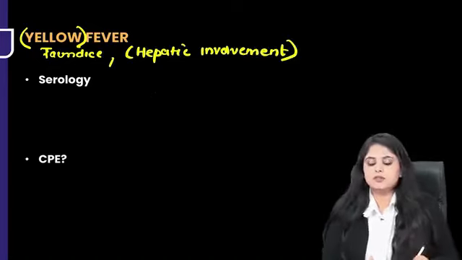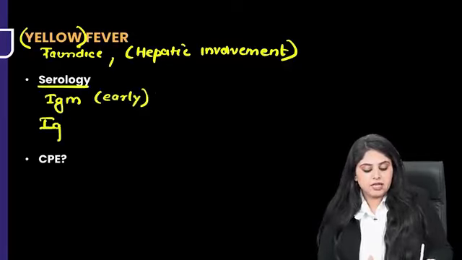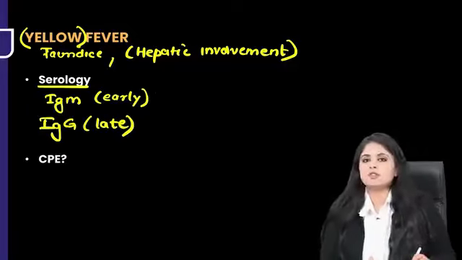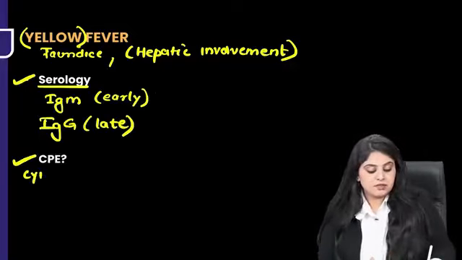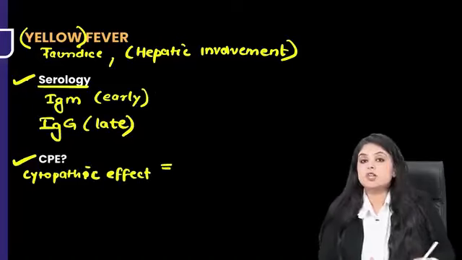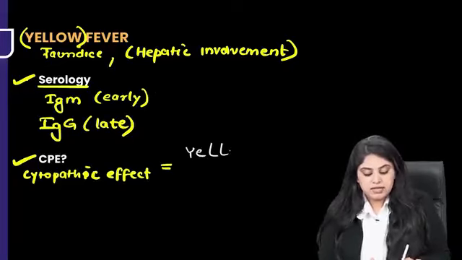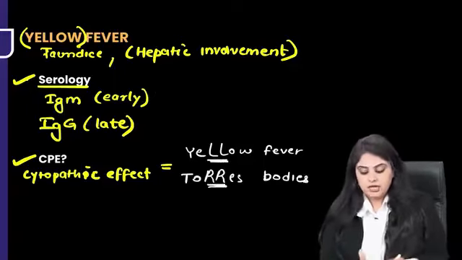So how will I do the diagnosis of this? Number one, you can do antibody testing, meaning IgM antibody will be detected in the early course of the disease and IgG antibody will be detected in the late course of the disease. So one is antibody detection, but this you will tell me. What is the cytopathic effect? Cytopathic effect means what bodies are seen. Can you remember for yellow fever? I have taught you this under general virology. Yellow fever is going to have Torres bodies, and that is what you need to remember. Very, very important point about yellow fever.